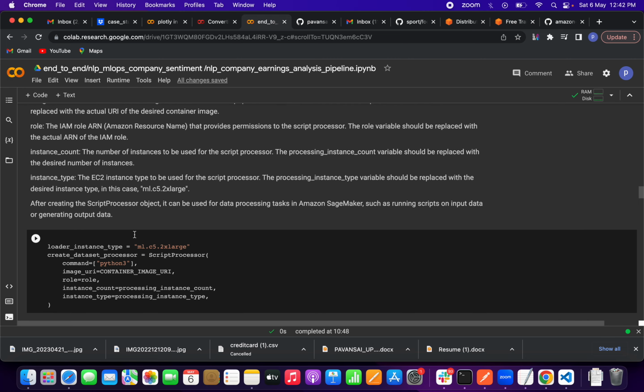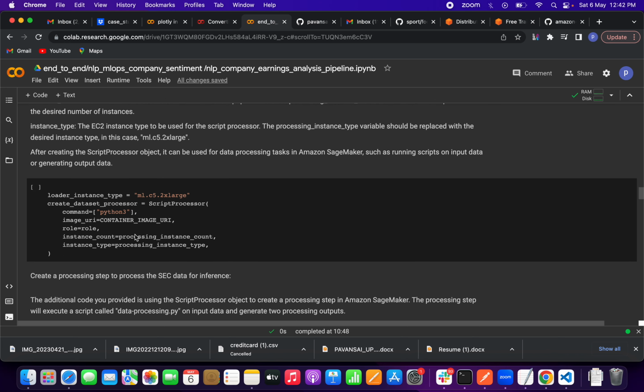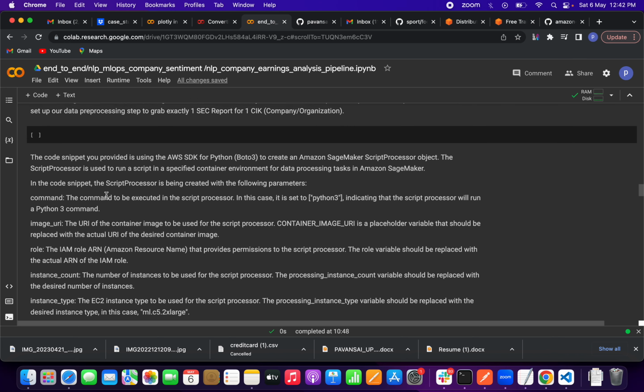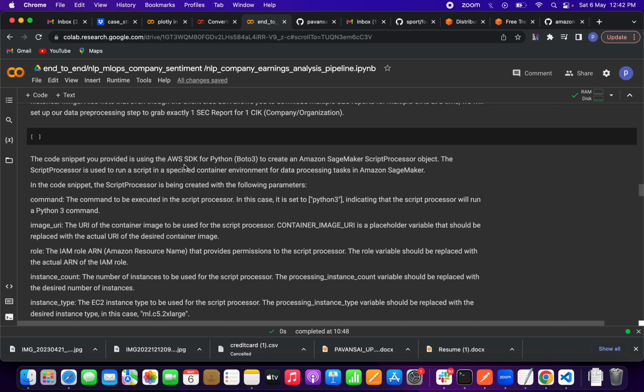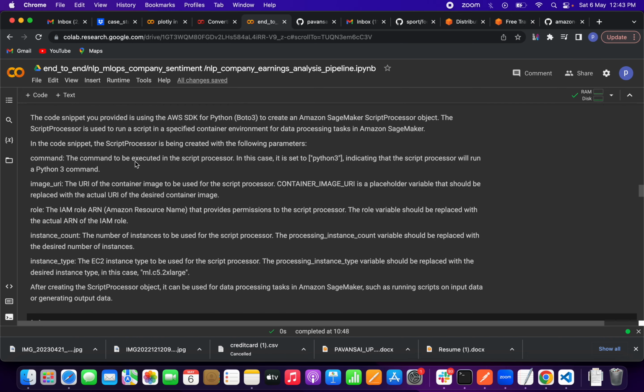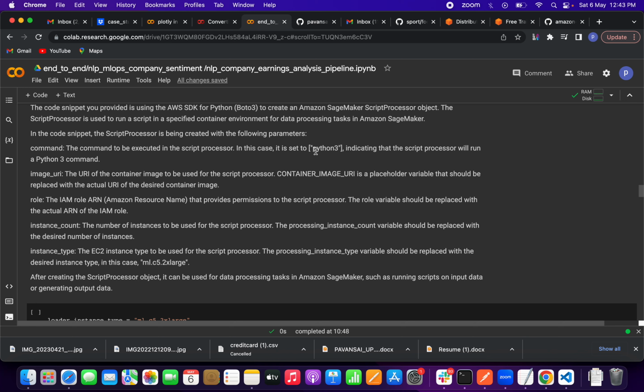So here I am explaining this code snippet, friends. This is using the AWS SDK Boto3 to create an Amazon SageMaker script processor object. This script processor is used to run a script in the specified container environment for data processing in Amazon SageMaker. These are some of the parameters. The command is to be executed in the script processor. We are using Python, and all those things will be in Python, so we have to define the command as python3. This is the syntax to define the command.